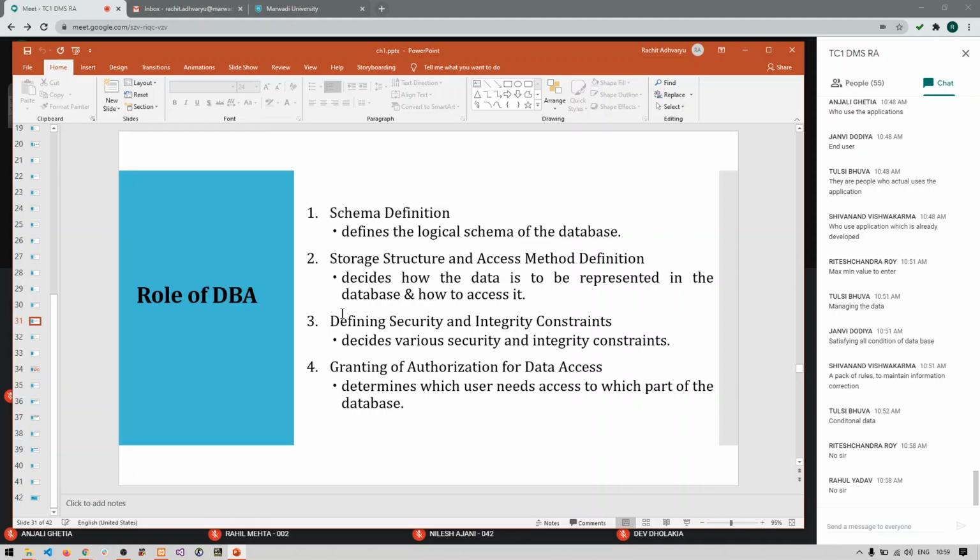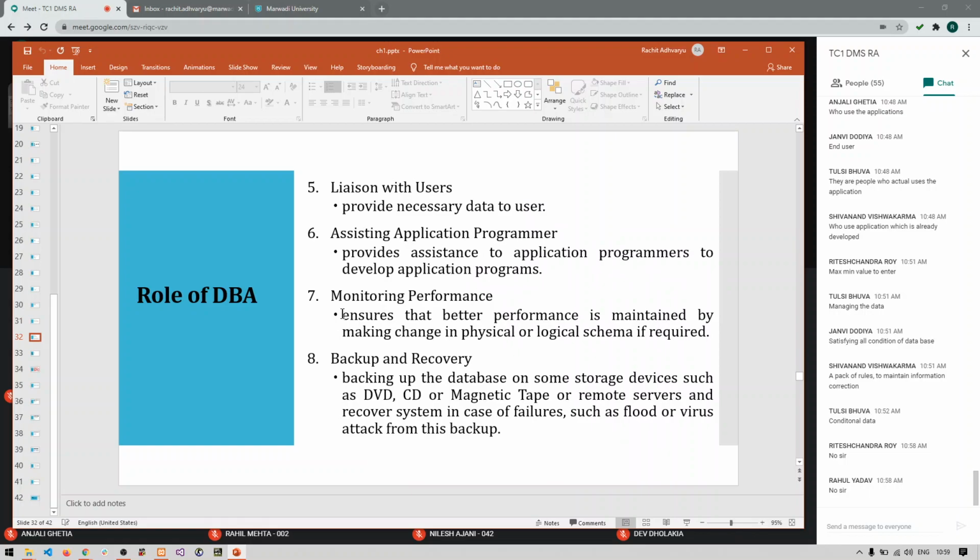Then we have liaison with the users and assisting application programmers. So it will interact with specialized users as well as the application programmers who are working on applications and writing specialized operations of the database, so that the application that is being built is efficient, proper and consistent.